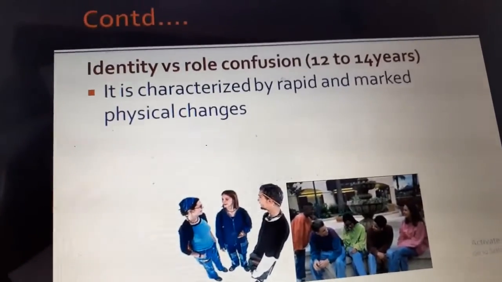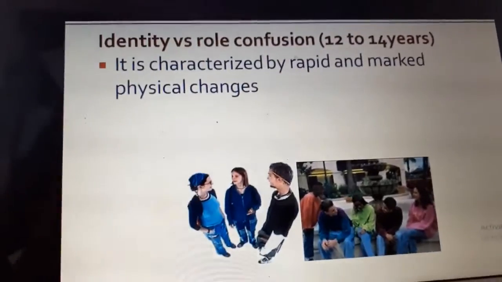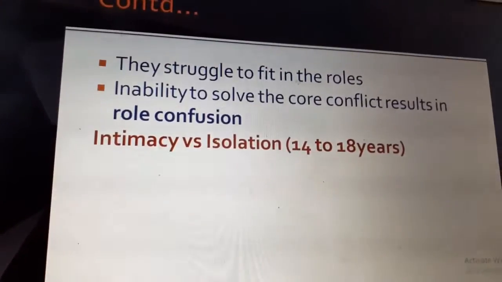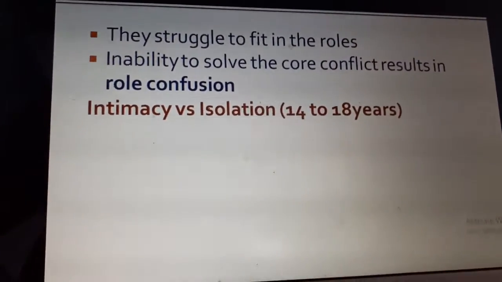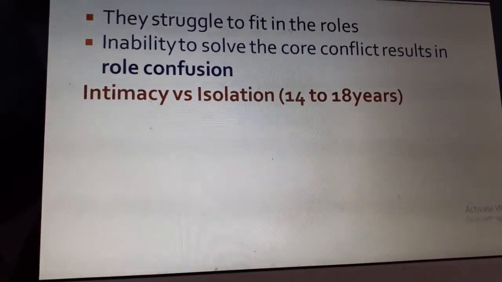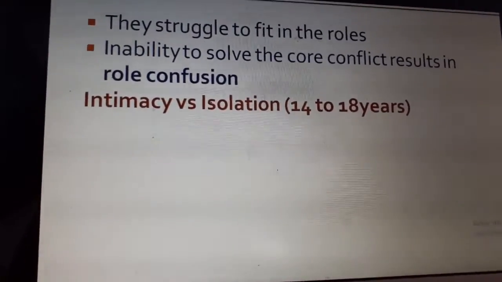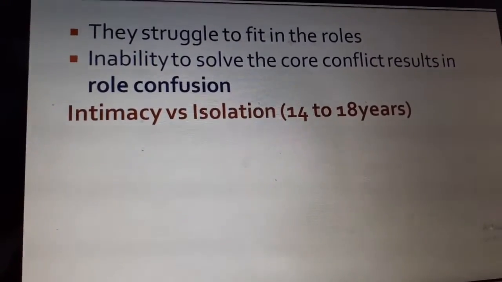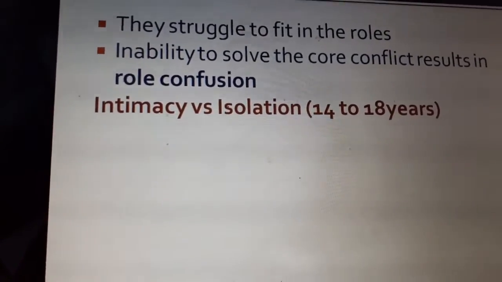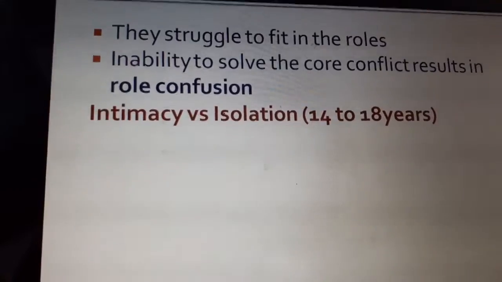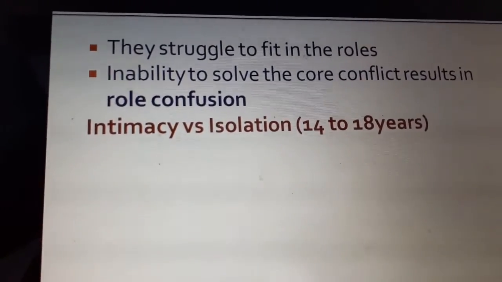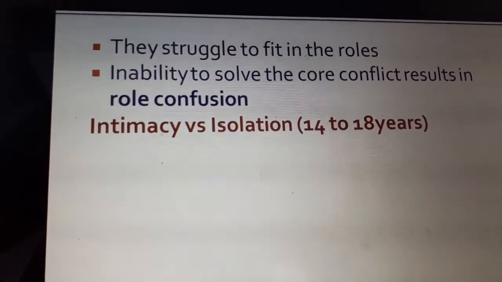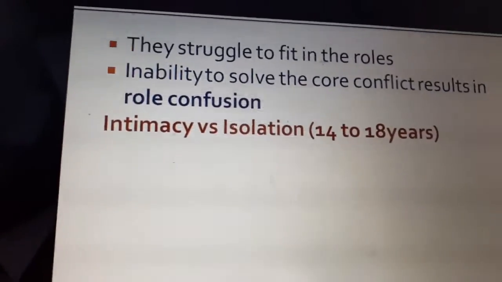So here, this can be because of an increased surge of hormones, and because of the physical changes which take place in their body. When they are not adequately identified, they struggle to fit in the roles. When they are expected too much, when they are not able to solve this, this results in role confusion. In the late adolescent, that is 14 to 18 years, the core problem is intimacy versus isolation. Intimacy is nothing but they tend to become very close to people whom they love, but when they are disappointed, they try to isolate themselves.